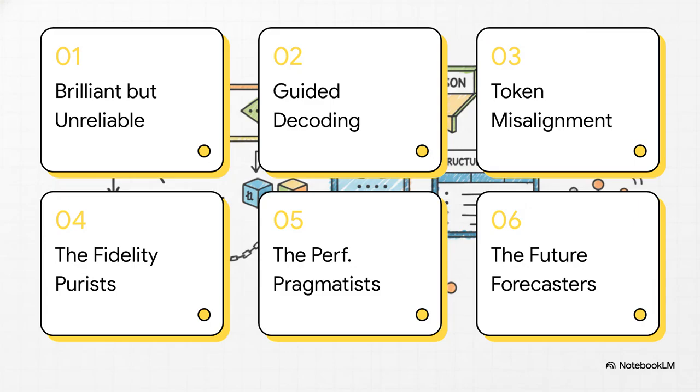All right, here's our game plan. We're going to start with the core problem, why these brilliant models can be so unreliable. Then we'll introduce the main solution, a technique called guided decoding. After that, we'll get into the weeds with the real technical challenge that makes this so tricky. And finally, we'll explore 3 completely different strategies developers are using to solve it: the fidelity purists, the performance pragmatists, and the seriously cool future forecasters.